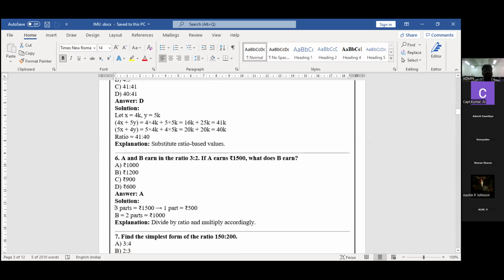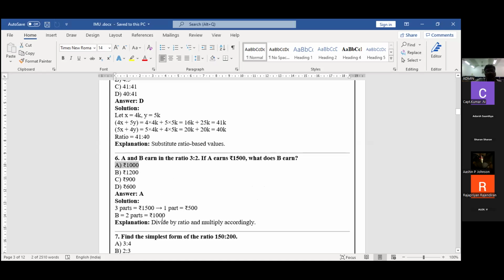First, 3 parts is 1,500. I'm going to divide 1,500 by 3. I'll get 1 part is 500. Then, okay, I got 1 part. B got 2 parts. From this question, see the question, 2 parts. So 2 into 500, how much is it? 1,000. So B earned 1,000 rupees. A gets 1,500.